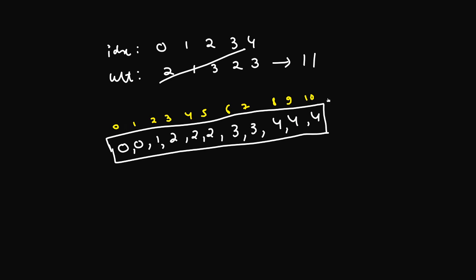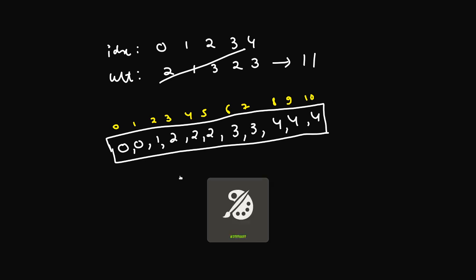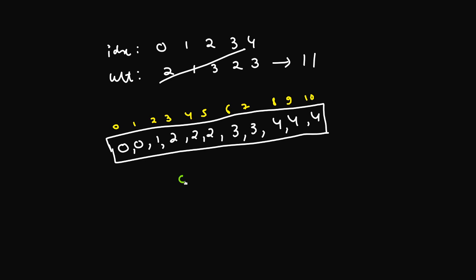So instead, there is some more information that we can obtain from this array, which is that we only store the last index of each number that appears here. For example, the last index of 0 is 1, so that is what I'll store. For the number 1, the last index where it appears is 2.